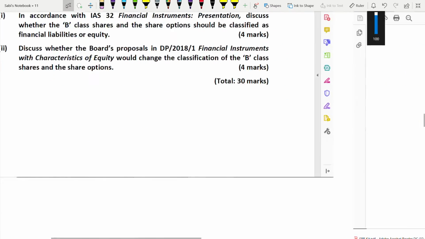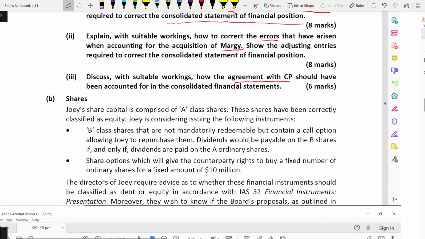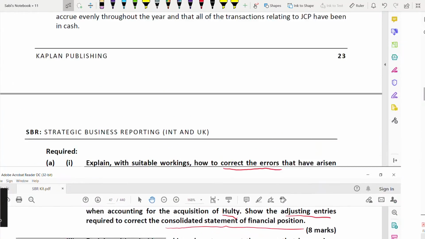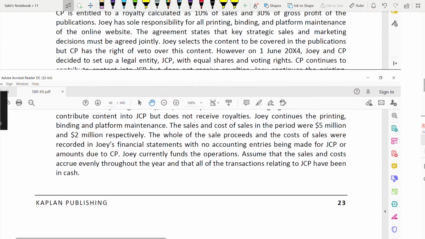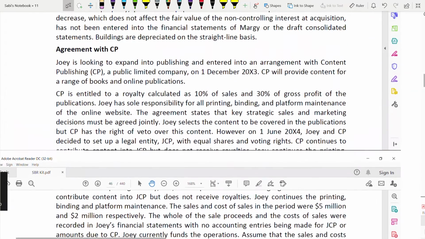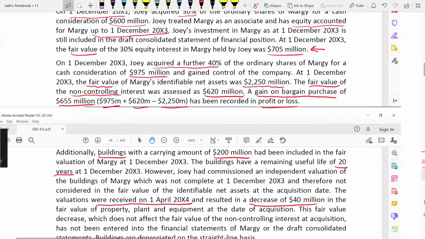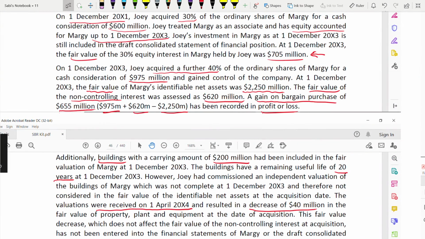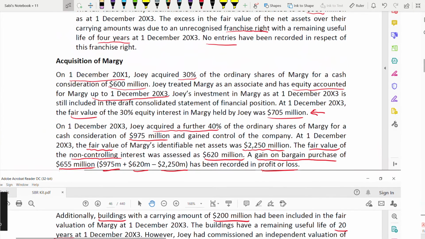Just give me time to see why we didn't take the fair value of... So we just took the difference between the 665 and 705.